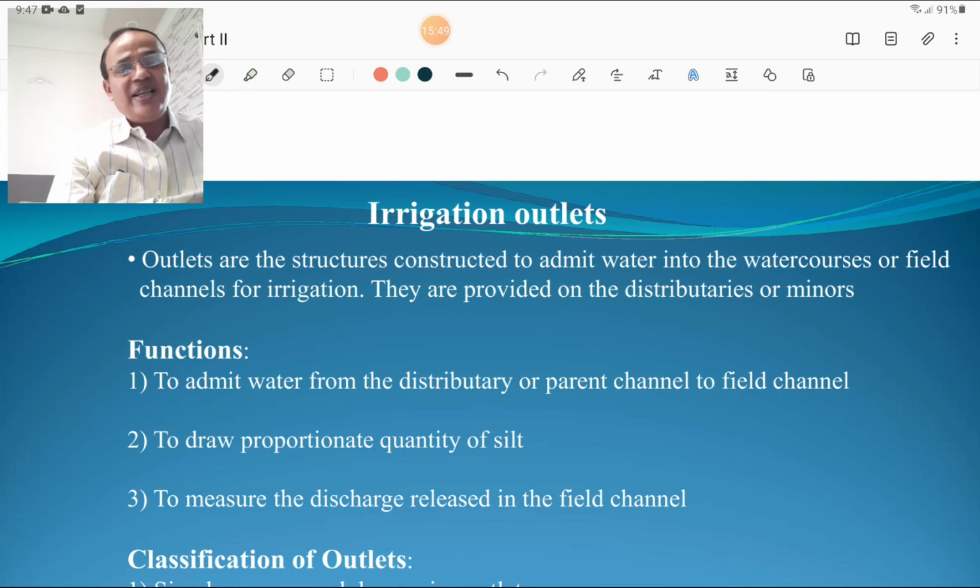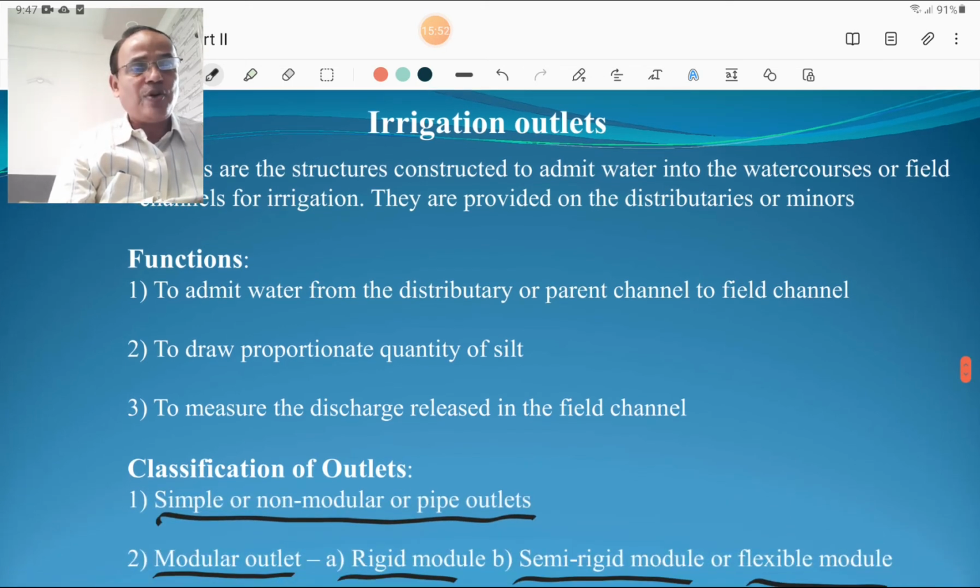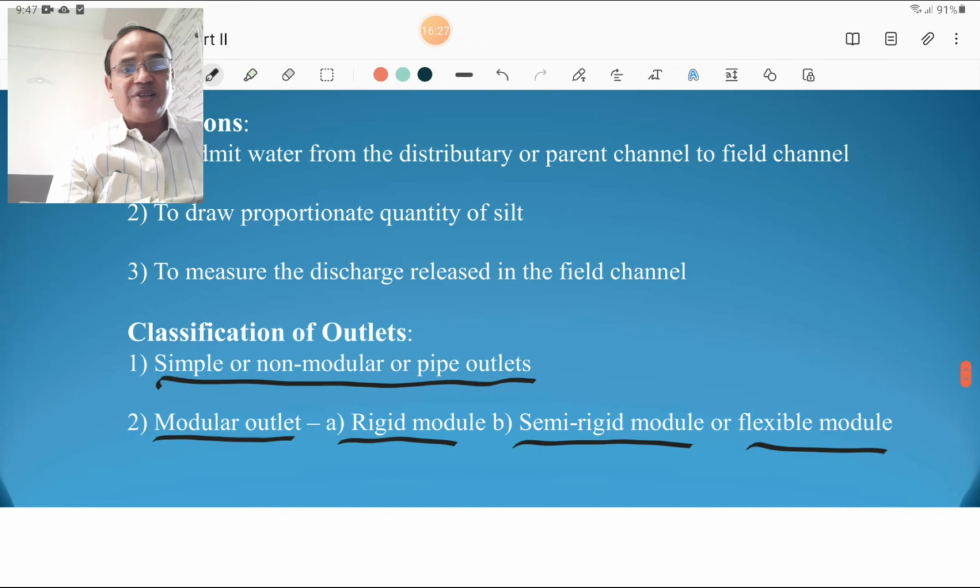The function of the irrigation outlet is to admit the water from the distributary or parent canal to the field canal, supplying the water to the lowermost channel and drawing a proportional quantity of the silt. It is also important to measure the discharge released into the field channel, because farmers have to pay according to the water distributed to their field. So it acts as a meter, and that is called an irrigation outlet.